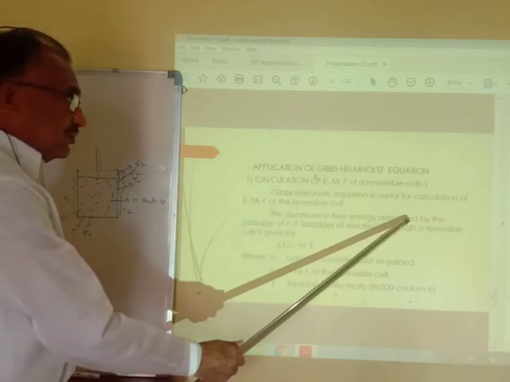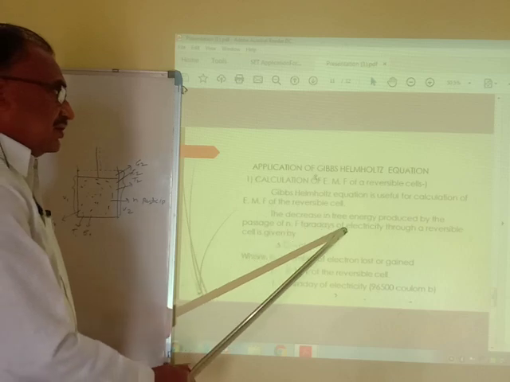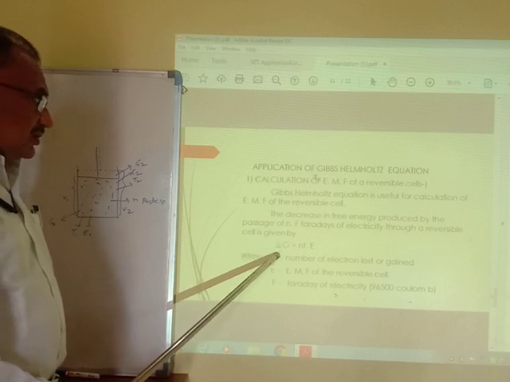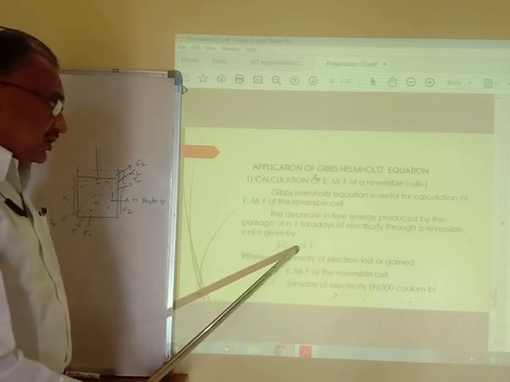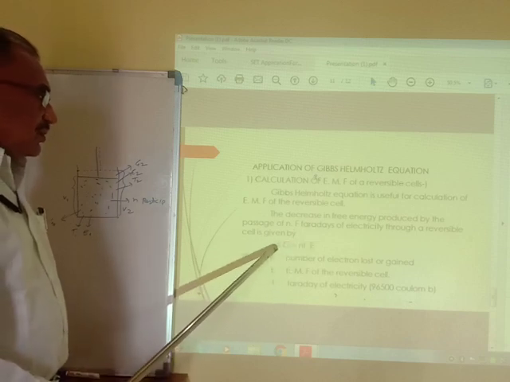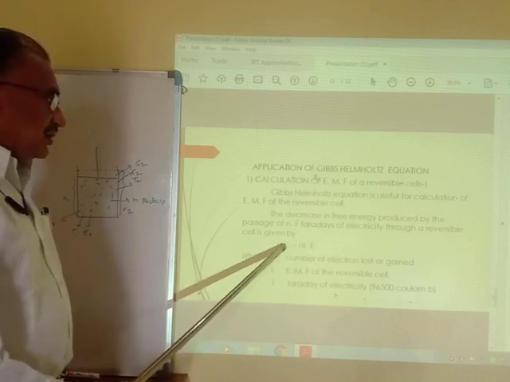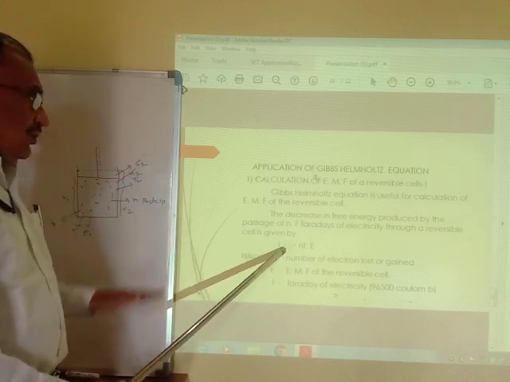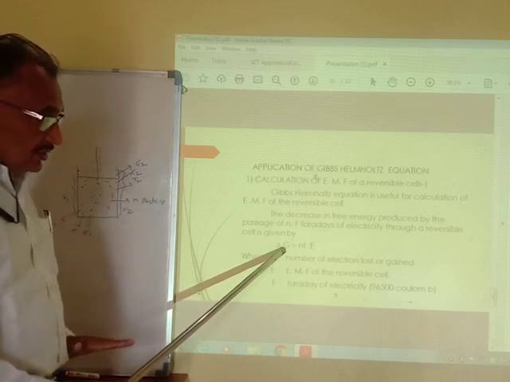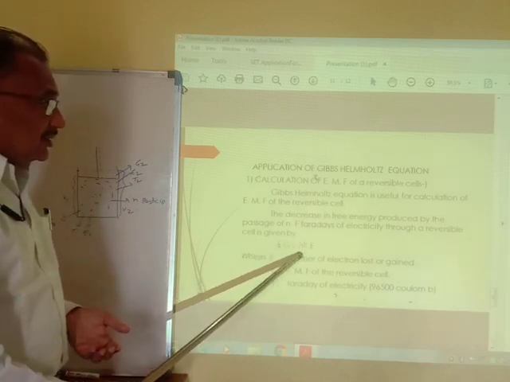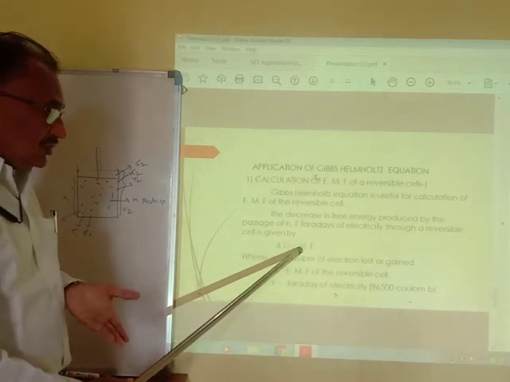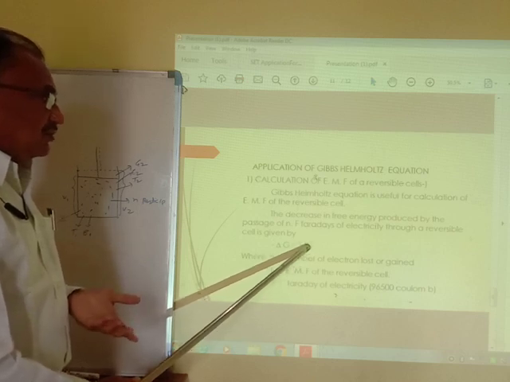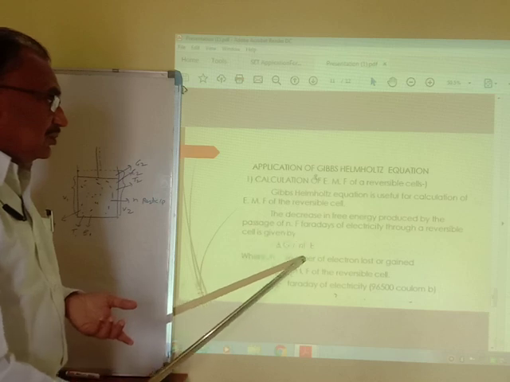The decrease in free energy produced by the passage of n faradays of electricity through the reversible cell is given by the equation we already know: delta G is equal to minus nFE, or minus delta G is equal to nFE. Minus delta G is the change in free energy. The negative sign indicates that the free energy decreases, and that decrease in free energy is converted to electrical energy, because n is the number of electrons lost or gained, F is the Faraday of electricity, and E is the EMF of the cell. Therefore nFE is nothing but the total quantity of electricity.